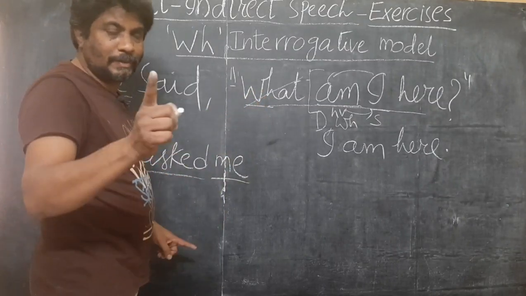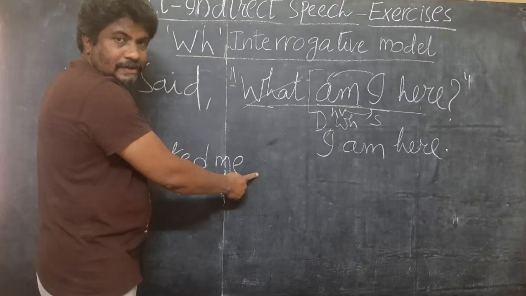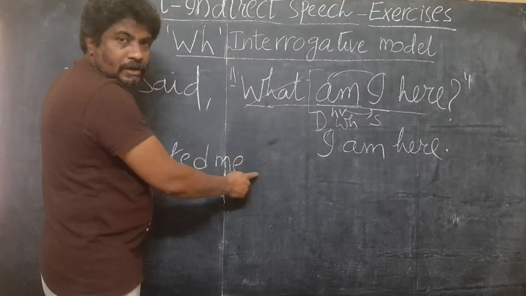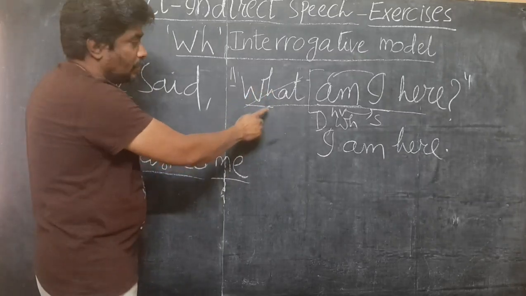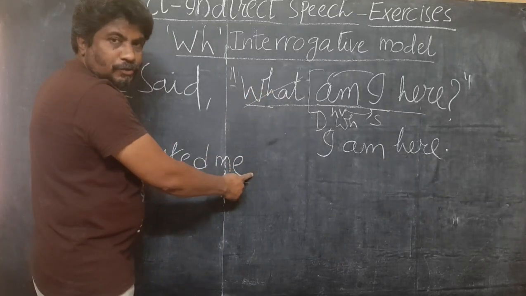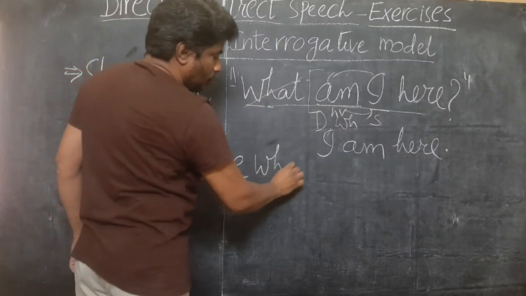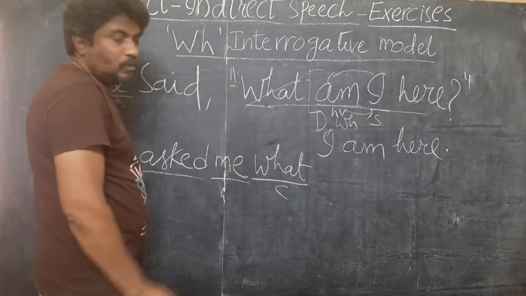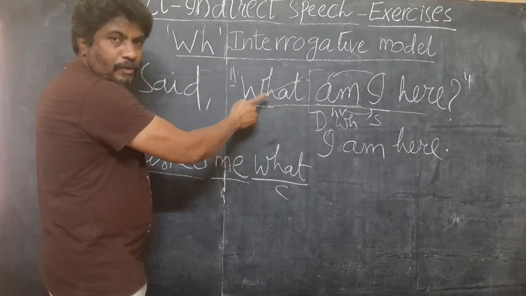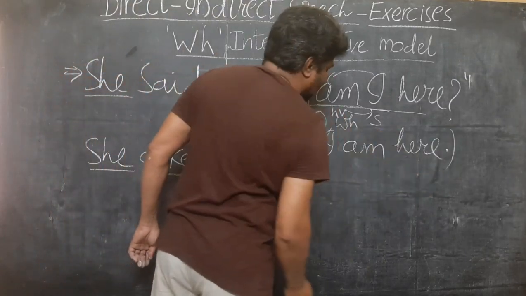is given here. Remember, in the SR2 sentence, if this dialogue is SR2, here you will write the conjunction "that". If this is S-no interrogative, here you will write "if" or "whether". But this is WH interrogative. In the case of WH interrogative, you have to write the same WH word here. So what is the WH word here? "What". So you'll write the same word here. "What" is the conjunction now. Whatever the WH word is, what, which, when, where, whatever is given here, you will write the same. And make other changes keeping in view this SR2 sentence.